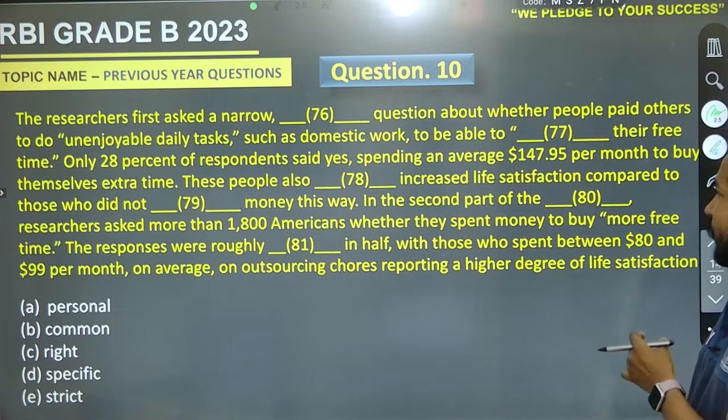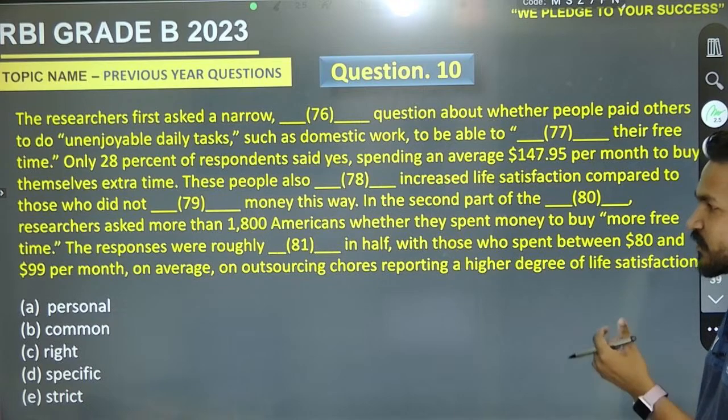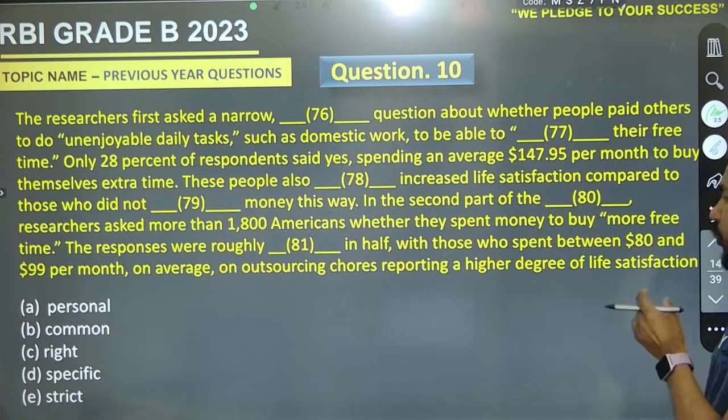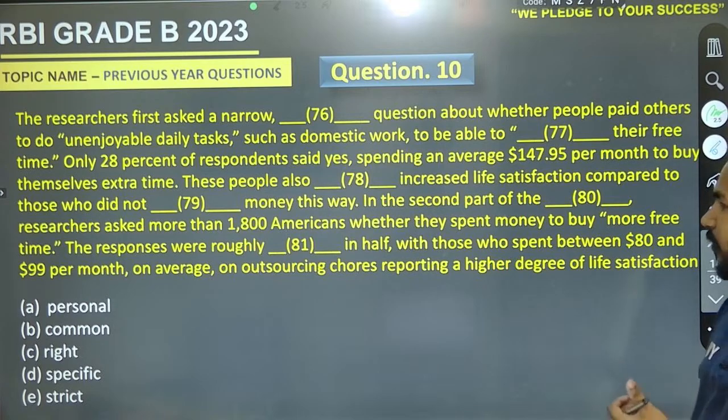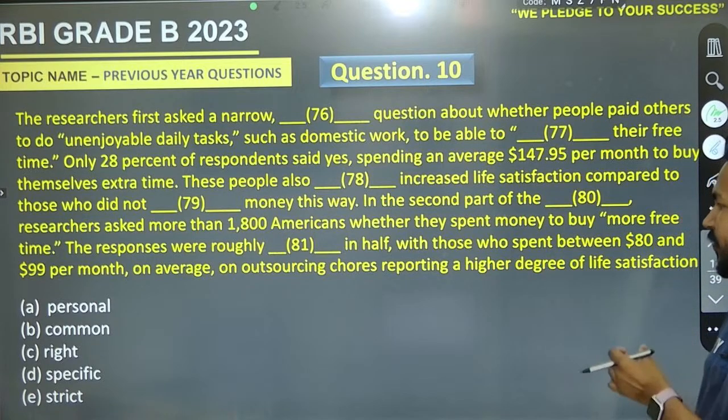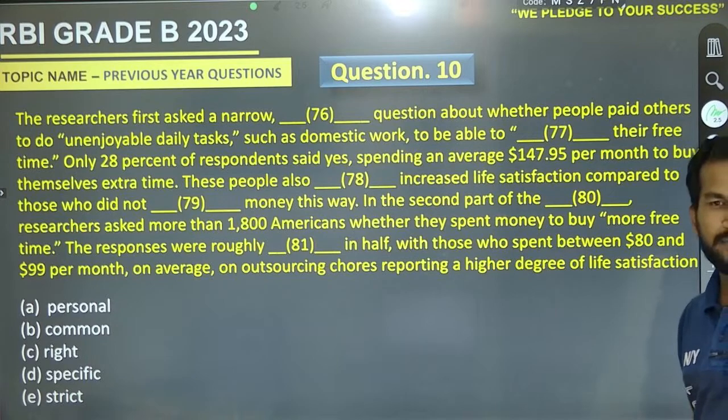In the second part of the blank, researchers asked more than 1800 Americans whether they spent money to buy more free time. The responses were roughly blank in half, with those who spent between $80 and $99 per month on average on outsourcing chores, reporting a higher degree of life satisfaction.